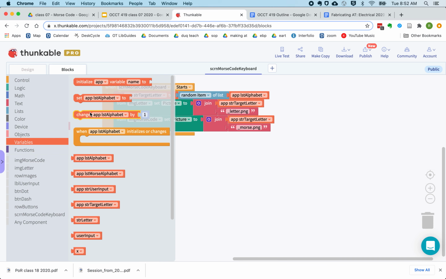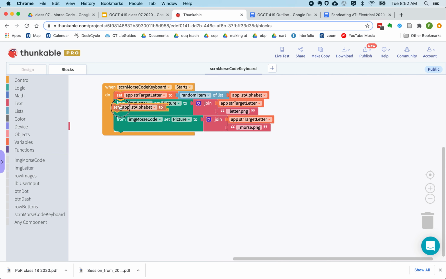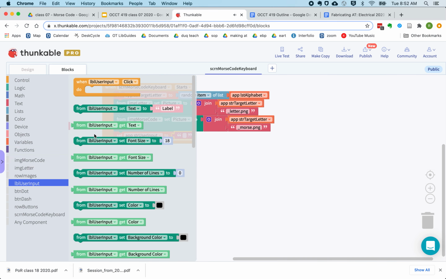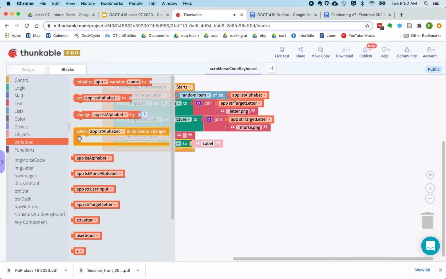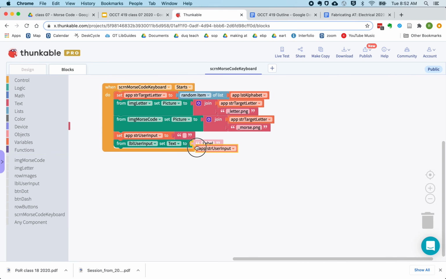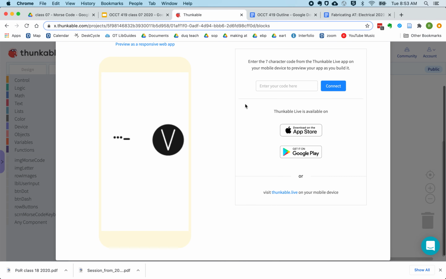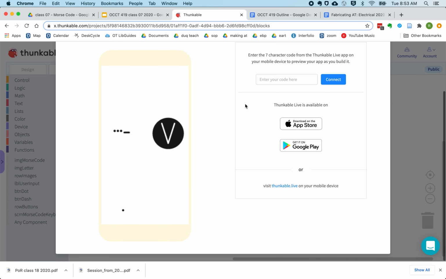And then the final thing we want to do is make sure our user input is reset to an empty string, and reset our label. So if we live test that, we get two images, we've got two buttons.